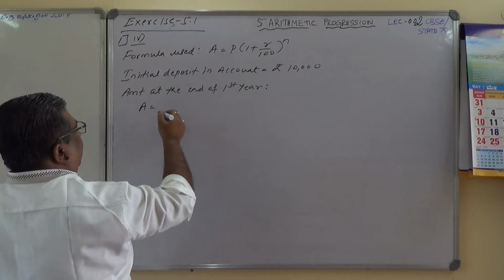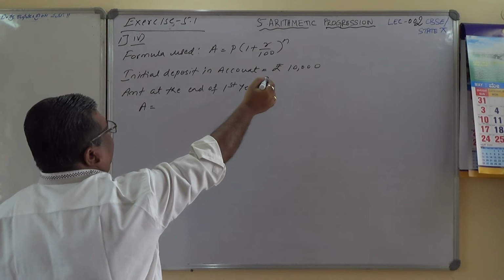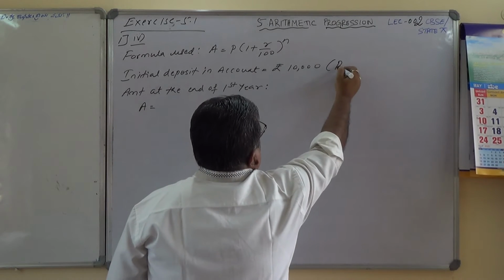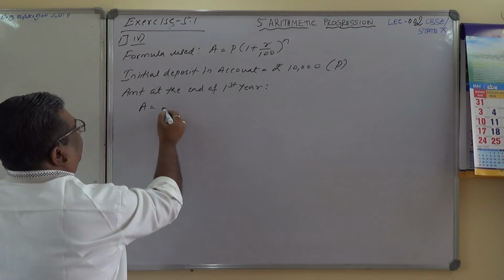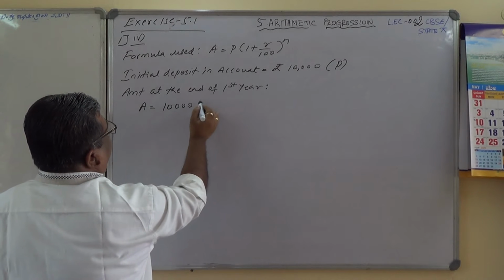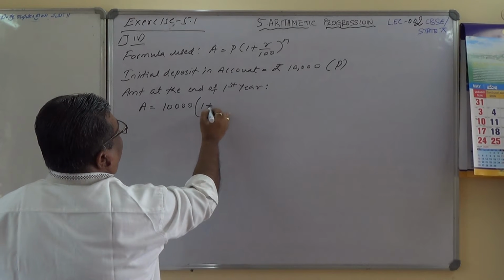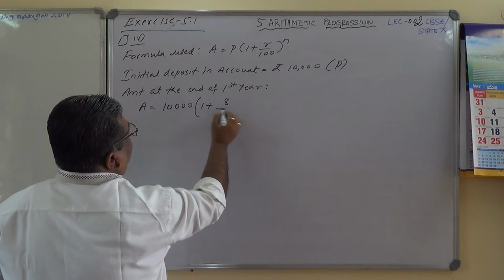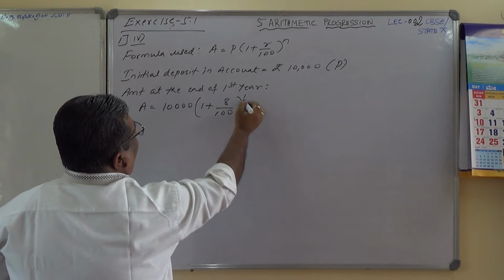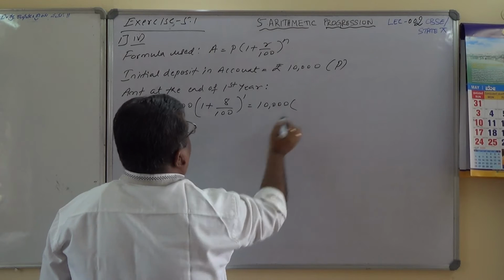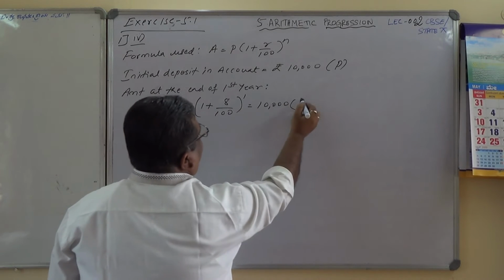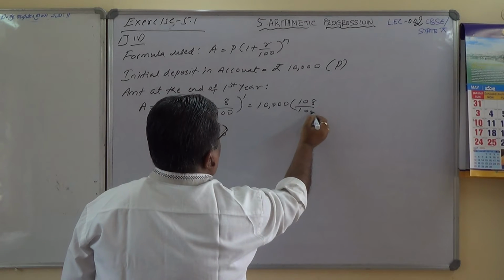Okay, I need not write all those things. I hope you understand this is P here. Basically this is the principal amount, and N is equal to here first year. Therefore 10,000 principal into 1 plus R, which is 8% divided by 100, into 1, which equals 10,000 into, take LCM, 108 divided by 100.